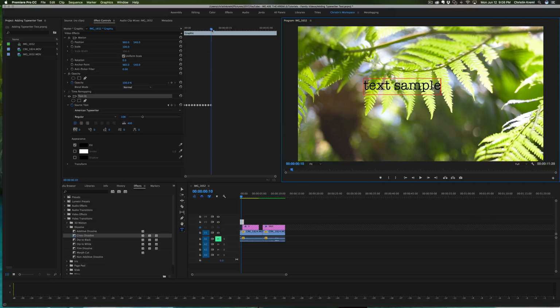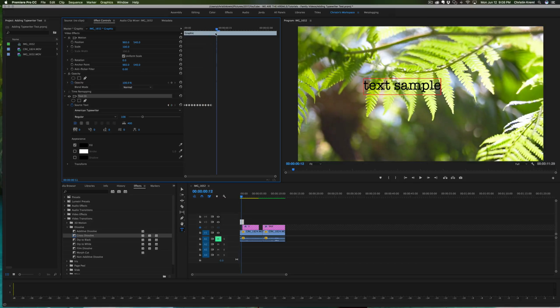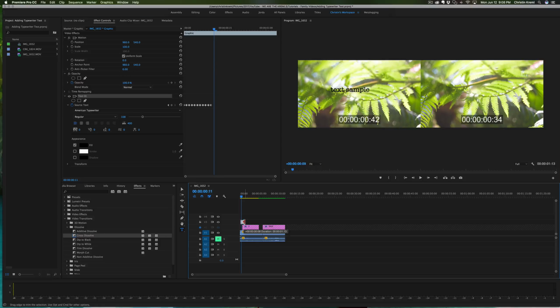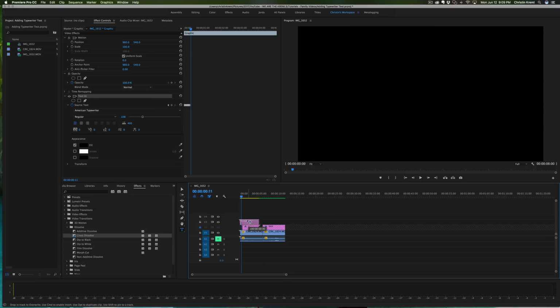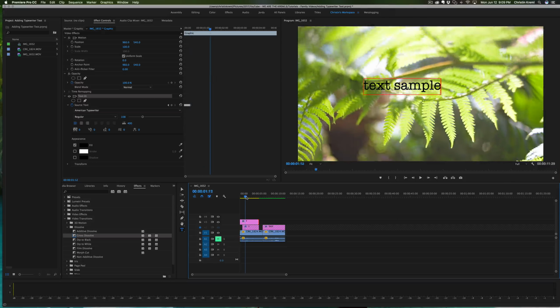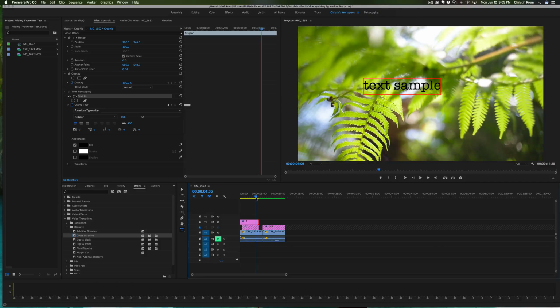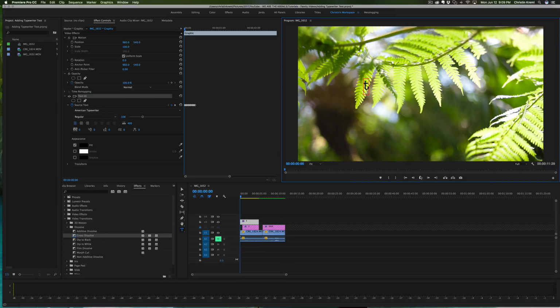Okay, so that should be it. You should have a keyframe for every letter that you've put down there. So basically, if you move this back, they should go on and off. Now, depending on how long you need the text to be on the screen, you can pull this little layer. It's all one element and graphic entity, so you can pull it out and it'll show up and stay on the screen as long as you need it to.